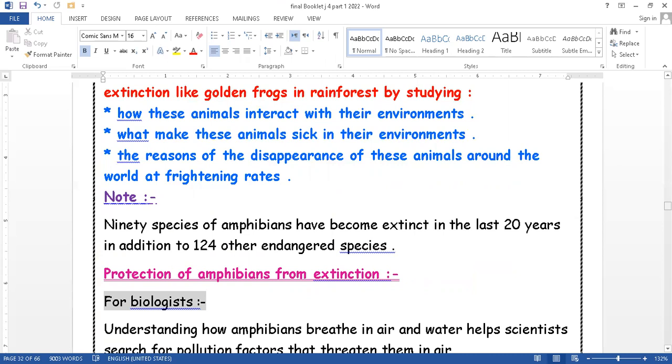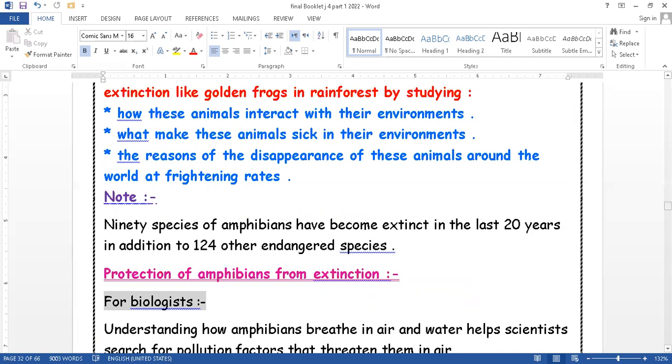Number three, the reasons for the disappearance of these animals around the world at frightening rates. This means that they need to study the reasons for the disappearance, to know why they have become endangered and why the large decrease in the number of amphibians happened.